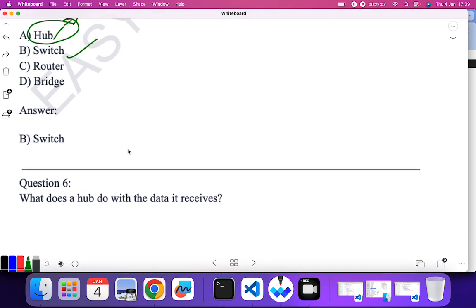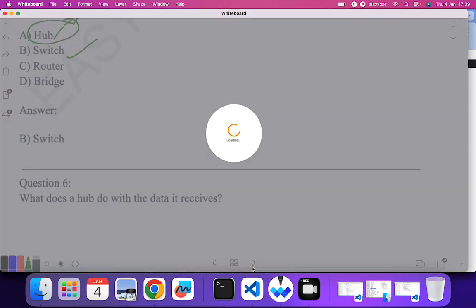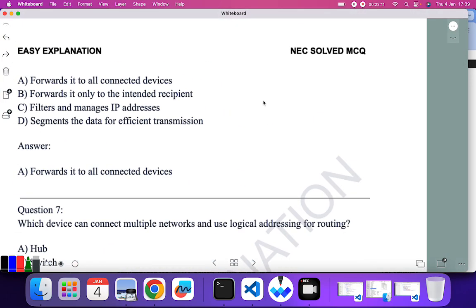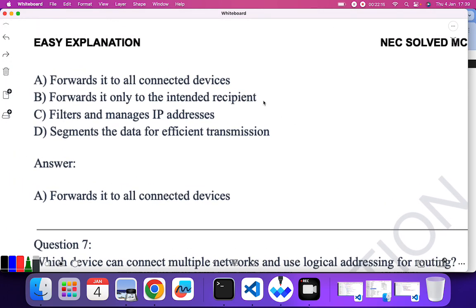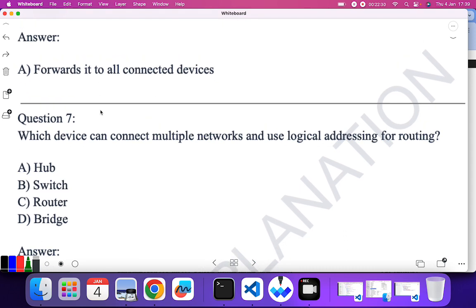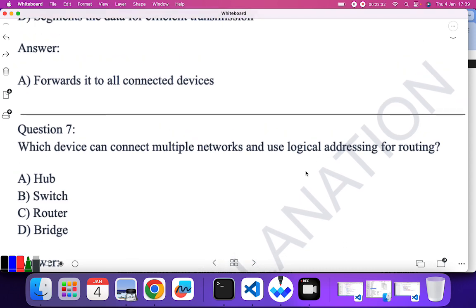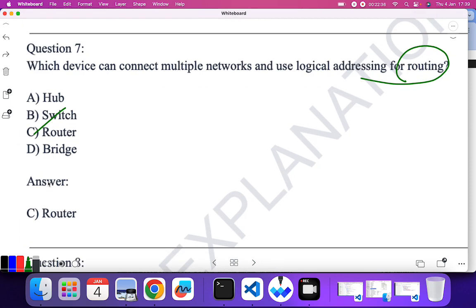Next, what does a hub do with the data it receives? Okay, so the difference between hub and switch is that when data is received by a hub, it forwards it to all connected devices. But a switch forwards it only to the intended recipient. So if it was a switch, B would be the correct answer. Which device can connect multiple networks and use logical addresses for routing? The word routing came, so the answer is router.